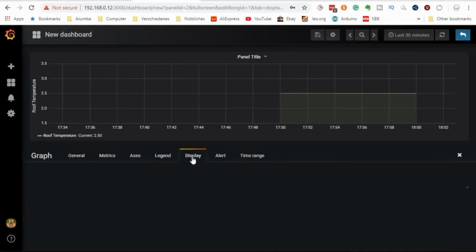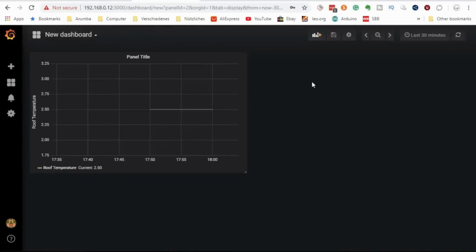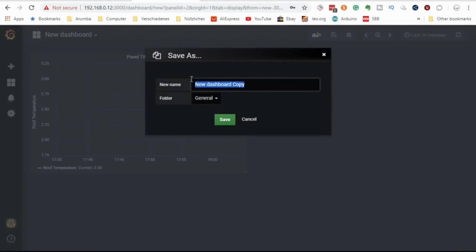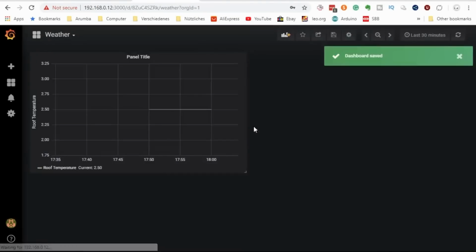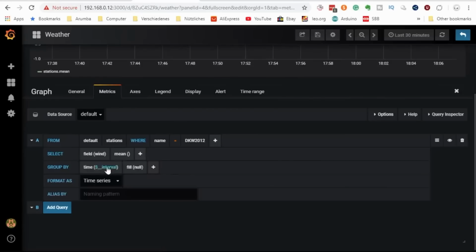And we can remove filling to get a better readability of curves. This is especially important if you want to display more than one curve in a panel. Done and back. Our first panel is finished and can be named and saved. The wind panel has 2 curves, one for the wind speed and one for the gusts. You create the first measurement and copy the second to save time.